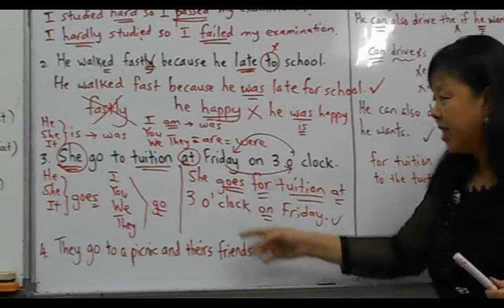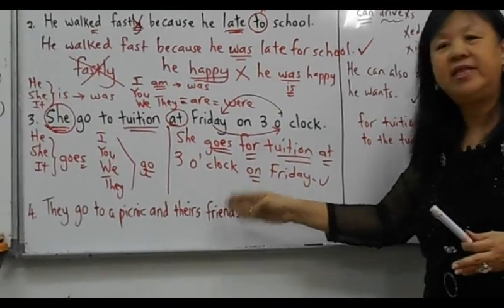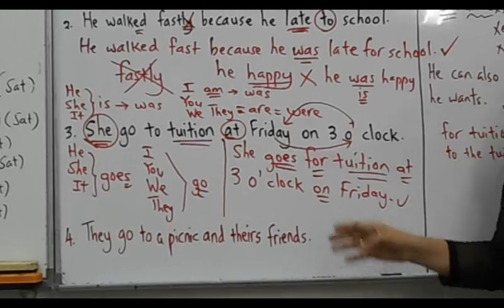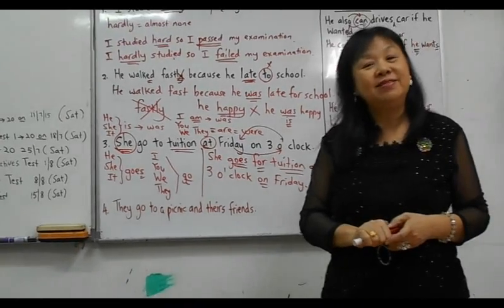For you to think at home, try by yourself, and the next lesson we will discuss. They go to a picnic and their friends. What do you think? What is the correct answer. Okay, so again we have finished lesson 6.